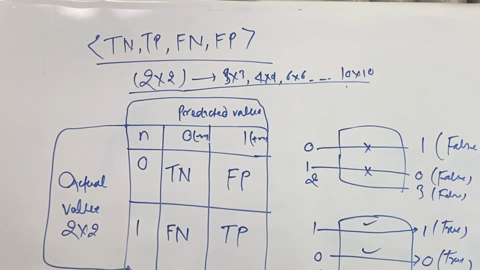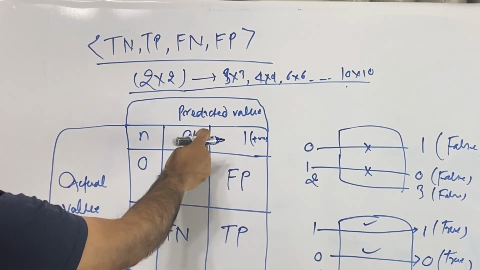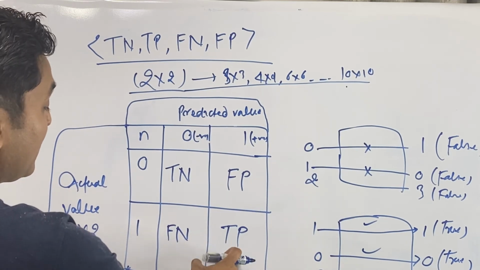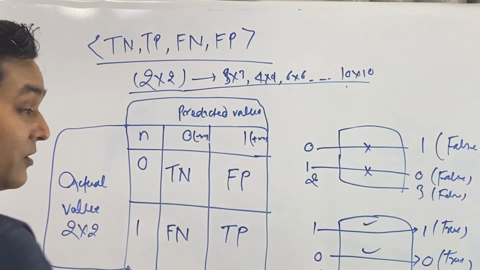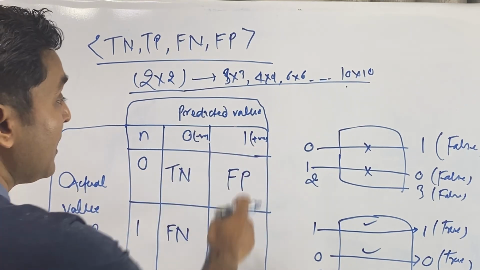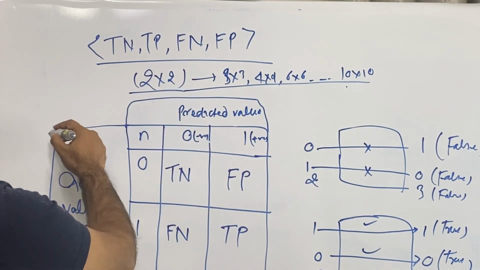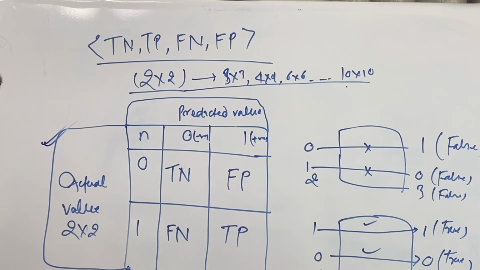Same here, the actual value is 1 and our predicted value is 0, so false is happening, and this is negative. Here the actual value is 1 and the predicted value is 1, so something true is happening, and because the predicted value is positive, we write positive. So that is the whole concept of true negative, true positive, false negative, false positive.